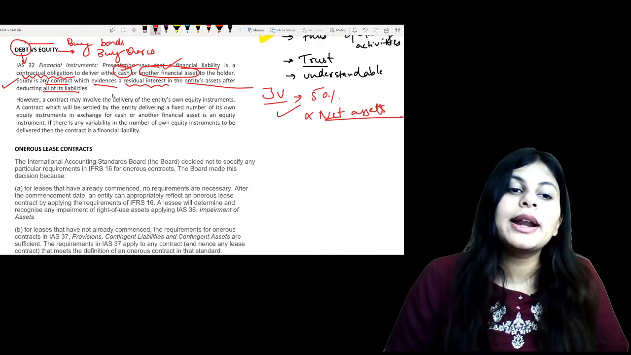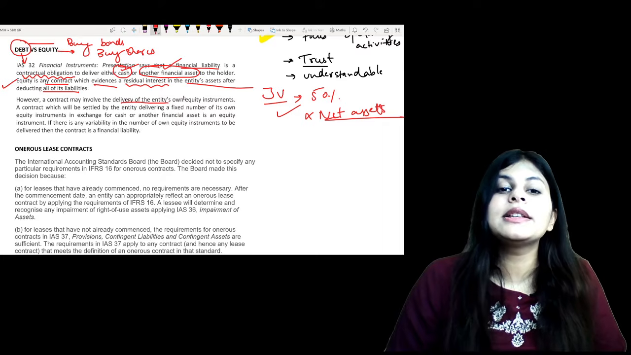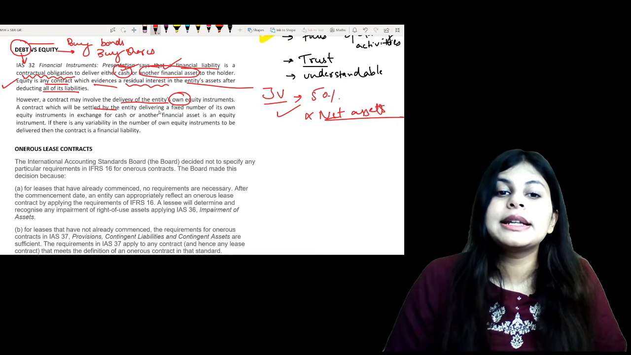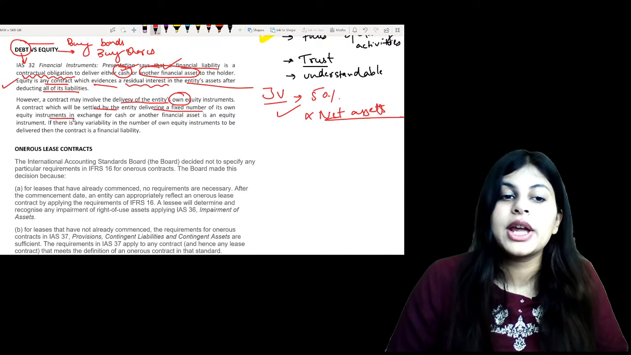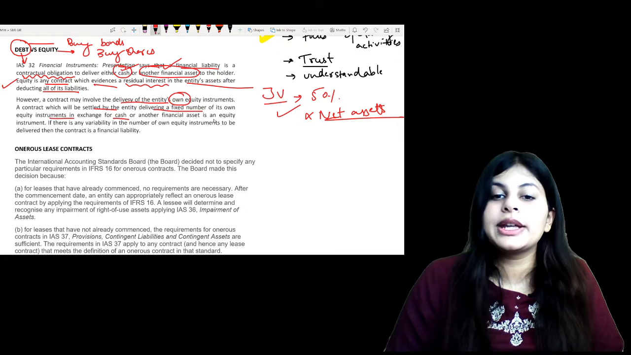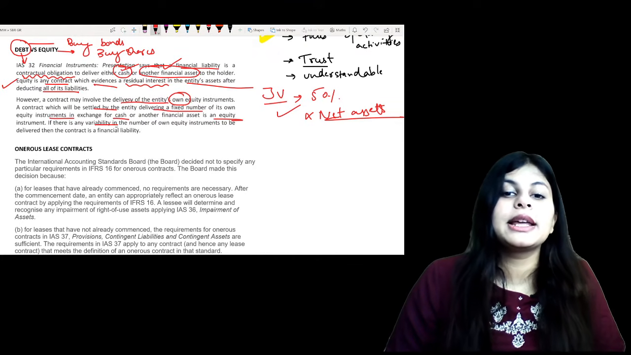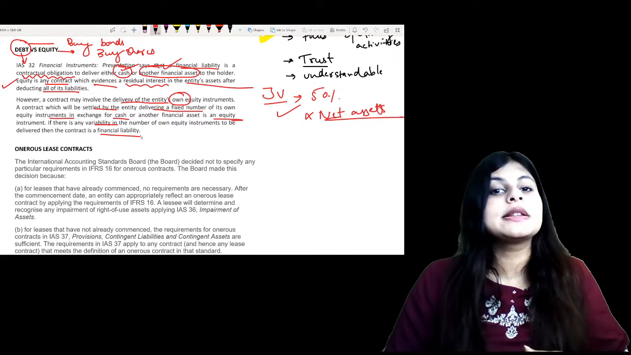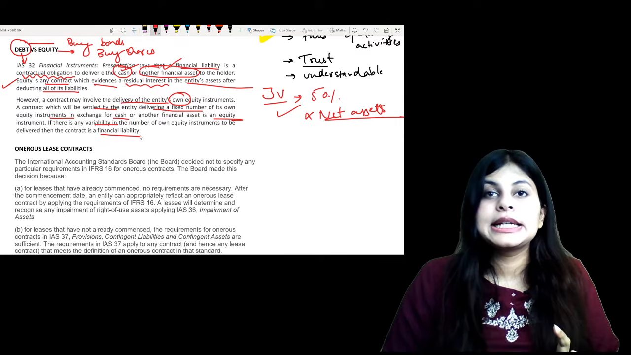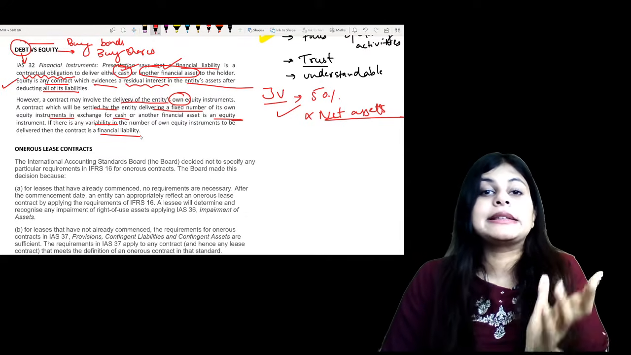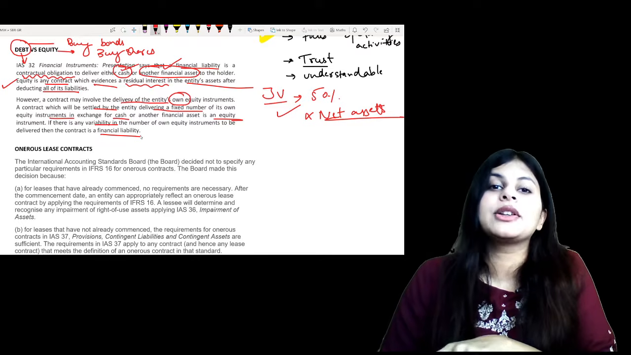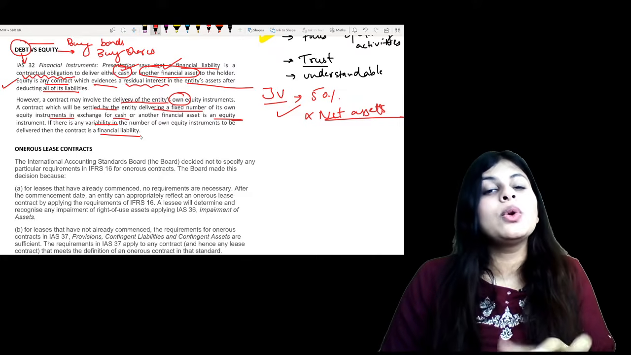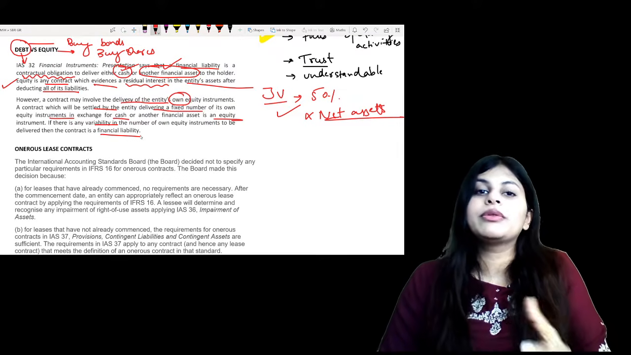Then however, a contract may involve delivery of the entity's own equity instruments. A contract which will be settled by the entity delivering a fixed number of its own equity shares in exchange for cash is an equity instrument. If there is variability, then we call it a financial liability. So if I am not sure how many shares I'm going to issue to a person, then that becomes a financial liability. Example, convertible debenture, right? If you issue a convertible debenture, it is convertible to shares, but I don't know how many. So part of it is a liability and part of it is equity.